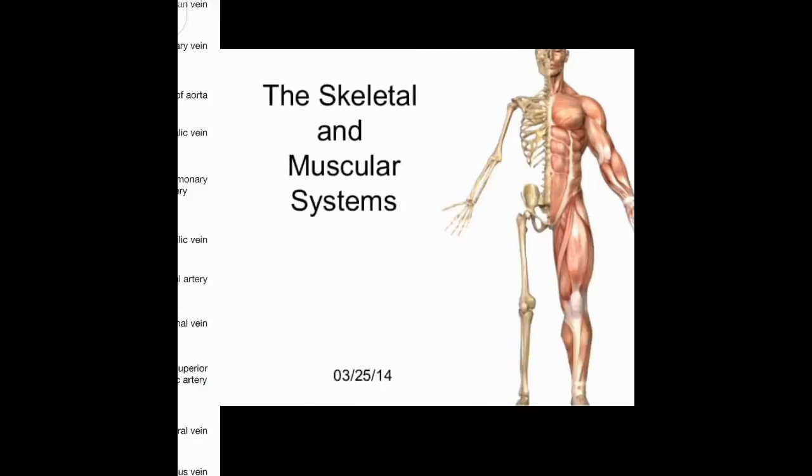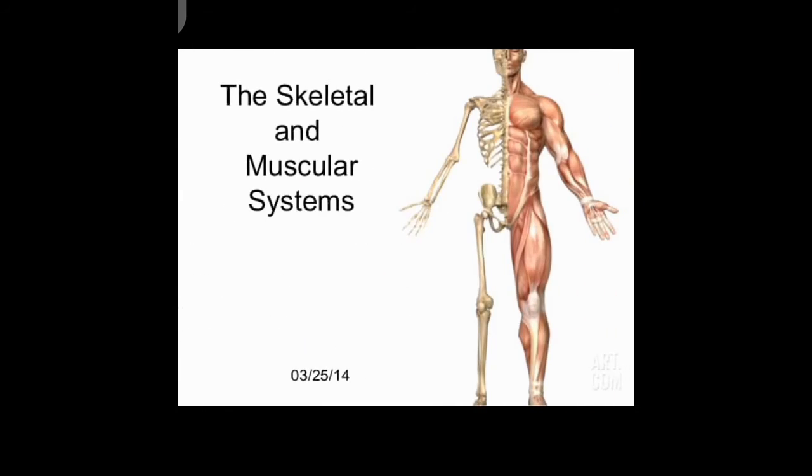Skeletal and muscular system support and protect the body and also enable it to move. The system of the bones is called the skeletal system and that of the muscles is called the muscular system. Together, the skeletal and muscular system provide you support and help you to move.